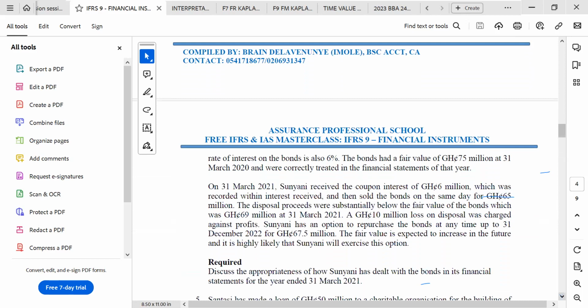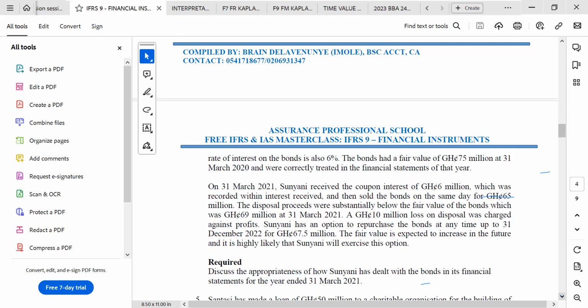And where the bond had a fair value of 75 million at 31st March 2020 and was correctly treated in the financial statement of that year. On 31st March 2021, Sunyani received the coupon interest of 6 million, which was recorded within interest received, and then sold the bond on the same day for 65 million. The disposal proceeds were substantially below the fair value of the bond, which was 69 million at 31st March 2020. A 10 million loss on disposal was charged against profit.